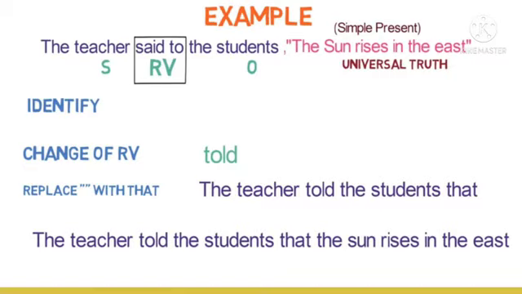The teacher told the students that the sun rises in the east. So why does the tense not change? The sun rises in the east. Everyone says the sun rises in the east. Don't change the sentence. That is called universal truth. So universal truth does not change the tense form. Okay. So the 6 steps formula, I think all of you understand the easy way to convert direct speech and indirect speech. Students, with this I end my session. Thanks for watching.